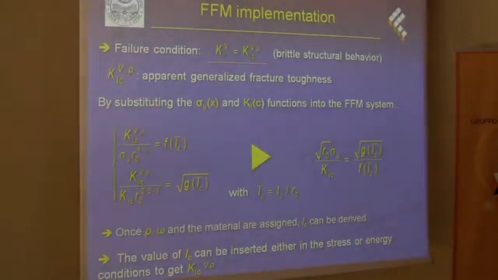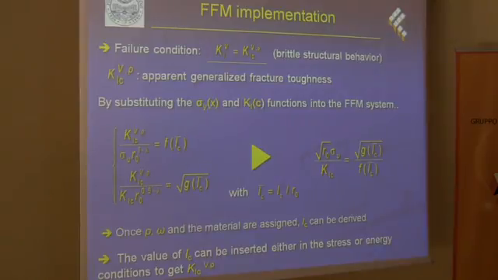So now we have the stress field function, we have the stress intensity function. We can suppose that failure takes place when this condition is satisfied, which means when the notch stress intensity factor reaches its critical condition, so it's equal to the apparent generalized fracture toughness, which depends, as denoted here by rho, on the notch root radius. So by substituting the two functions into the finite fracture mechanics system, we get these two equations. This is a system of two equations in two unknowns.